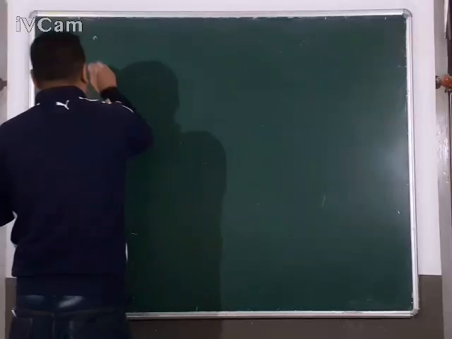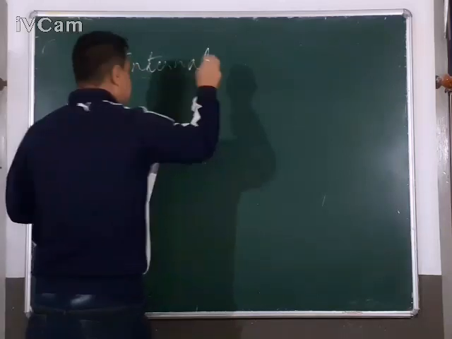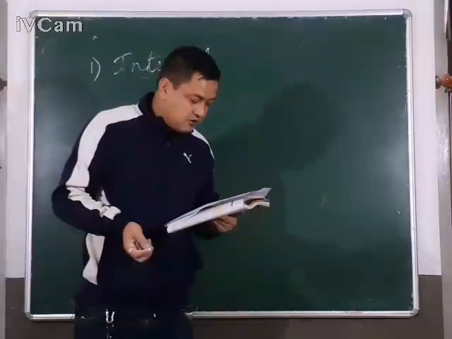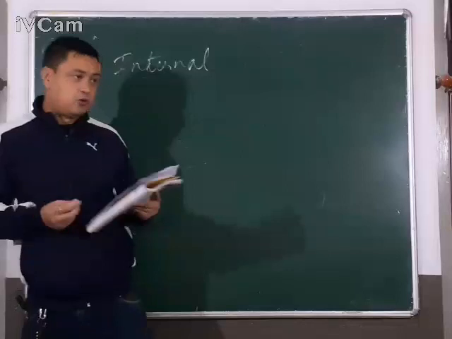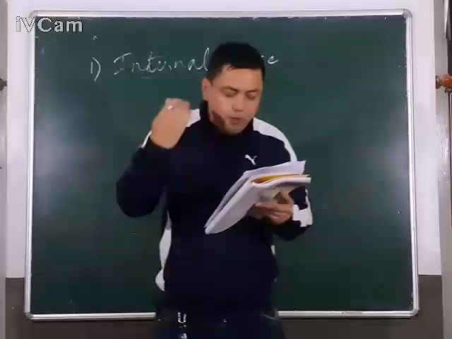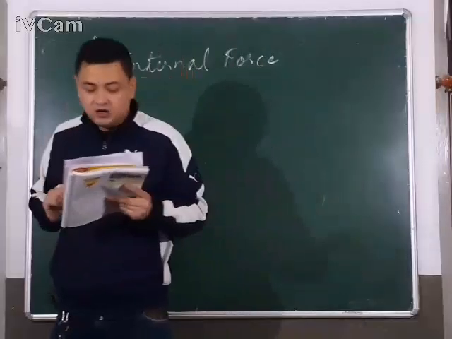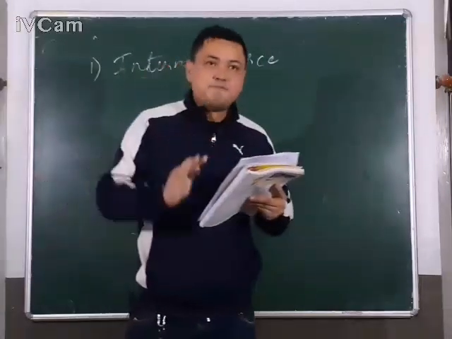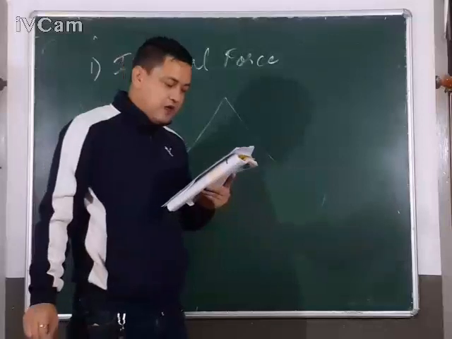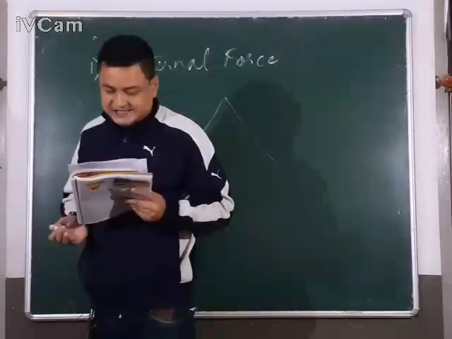Now, there are two processes, internal, I-N-T-E-R-N-A-L. Internal means endogenic processes. Internal forces are those forces which originate, which are born, which develop, or which start from inside the earth or from within the earth, and cause mountains to rise, like fold mountains and block mountains, which are formed by endogenic processes.